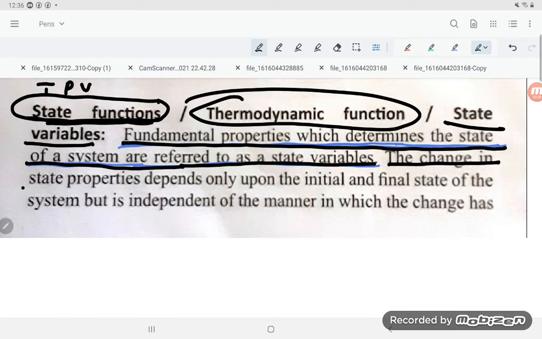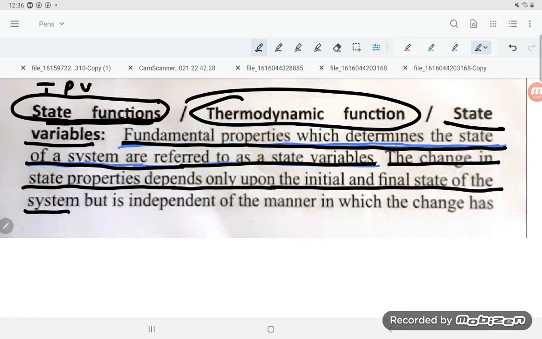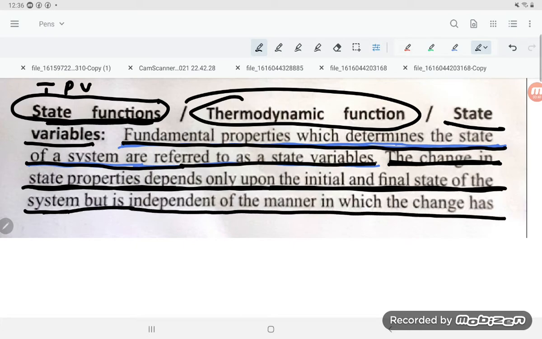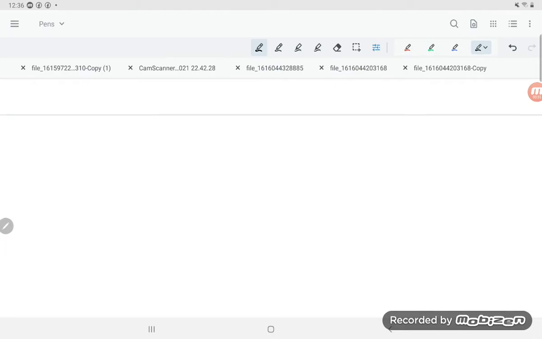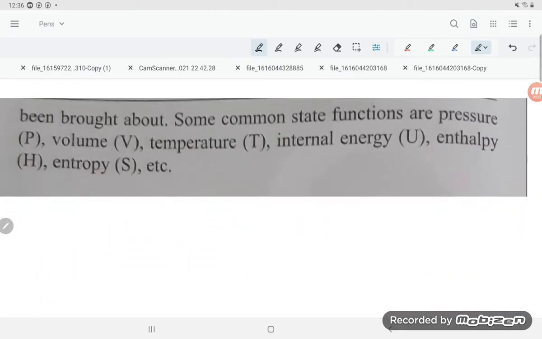The change in state properties depends only upon the initial and final state of the system, independent of the manner in which the change is brought about. This is known as a state function.